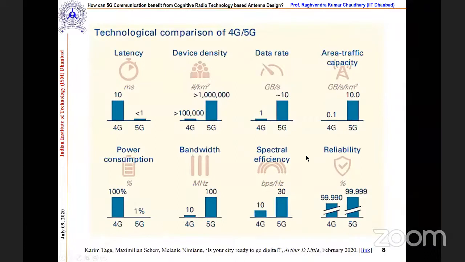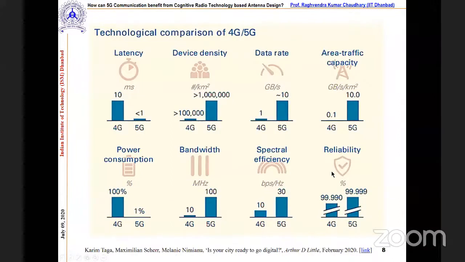Coming to 5G, recently we heard that 5G is coming with many properties. One of the common ones is that the data rate will be very high. Let's try to understand what benefits we are going to get with 5G, and compare it with 4G. This is a picture I have taken from a magazine. You can also check this link. It is a very nice article.